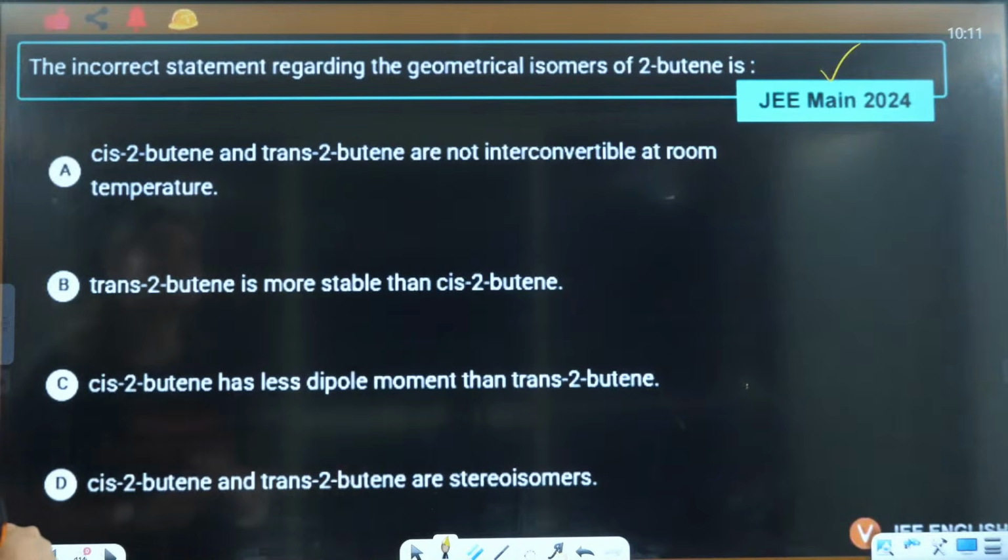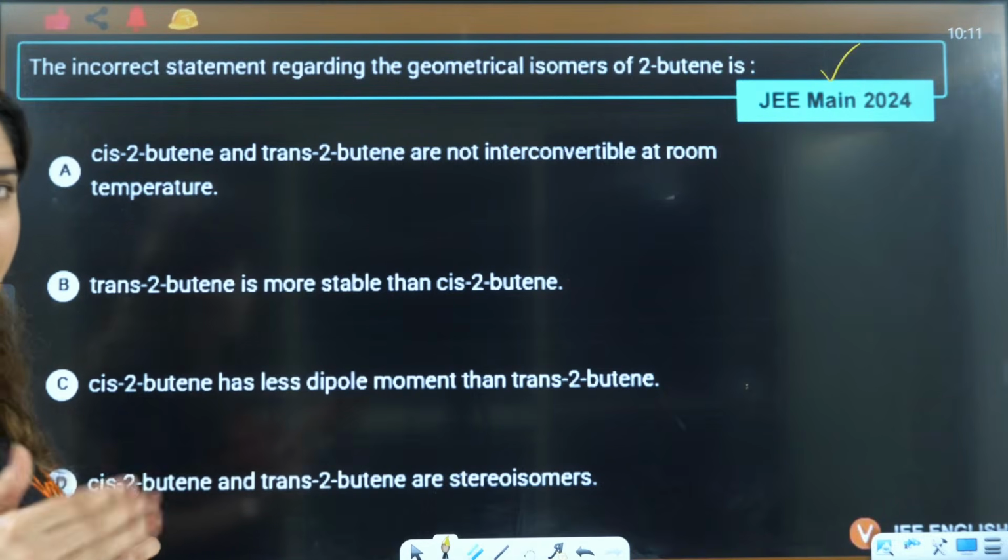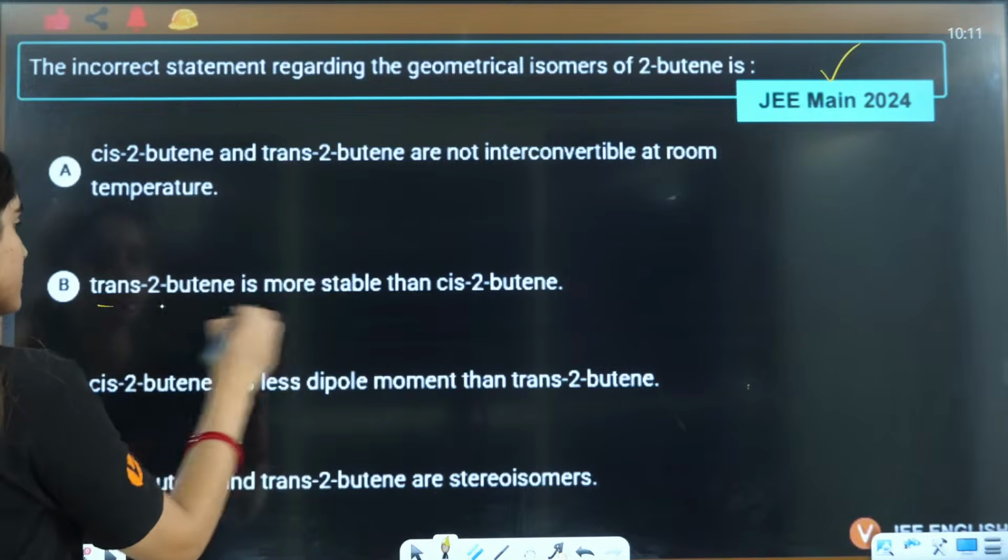First, cis-butene and trans-butene are not interconvertible at room temperature. Yes, that is true. Trans-2-butene is more stable than cis-2-butene. In trans, repulsions are less, so stability is more. That is correct.